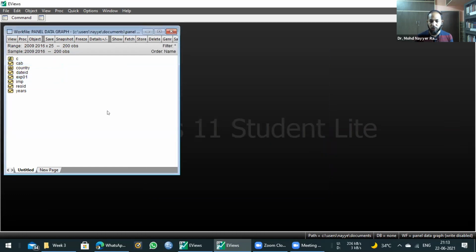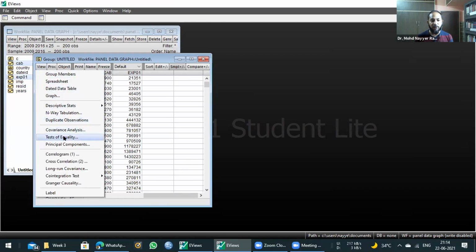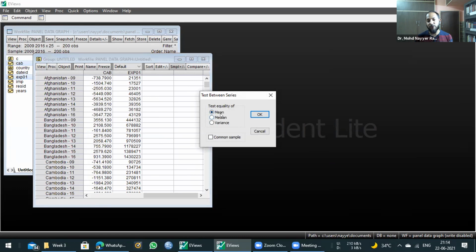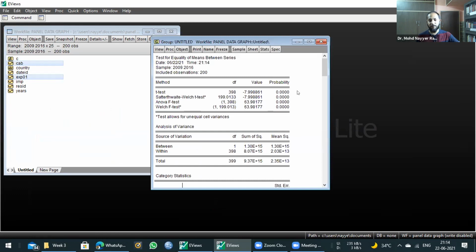Because we now know that equality of means requires at least two variables, and within them there can be a number of subgroups, we have to open at least two. So we are opening current account balance and export together. Right click, open as group. We go to View, test of equality. We want to check for mean, we click OK. Now you will get the results of the equality of mean. First of all, the null hypothesis of equality of means is that the mean is equal.